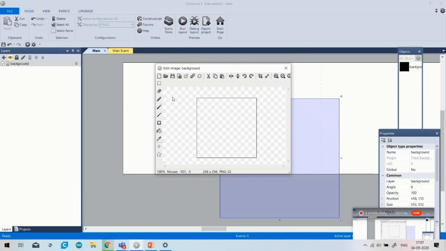So what is this? This is the window where you have to upload the image. In Construct 2, there is no inbuilt image like in Scratch, where there are inbuilt characters or inbuilt backgrounds. Here you have to download all the PNG images for your background, and for a transparent background use any software that is available online. So I will go to edit image.